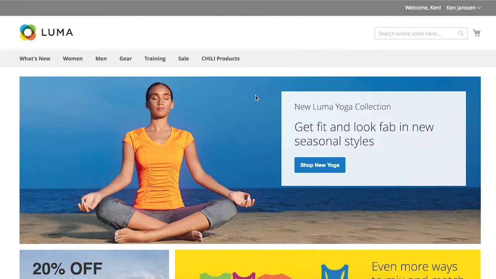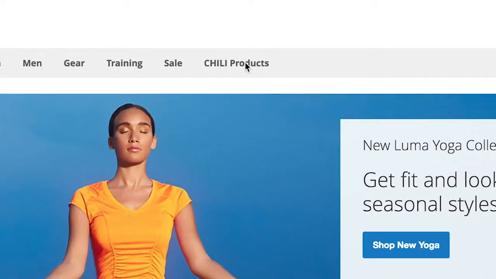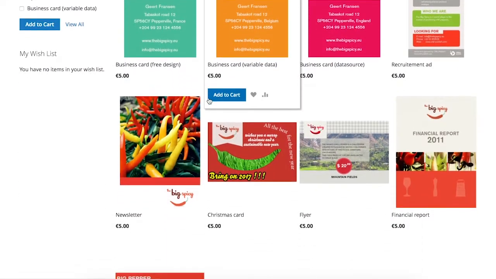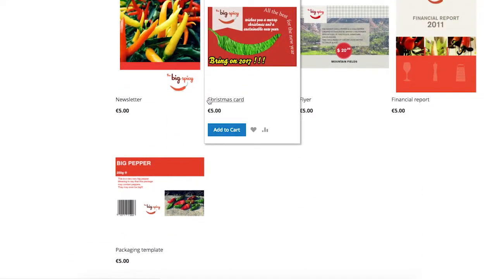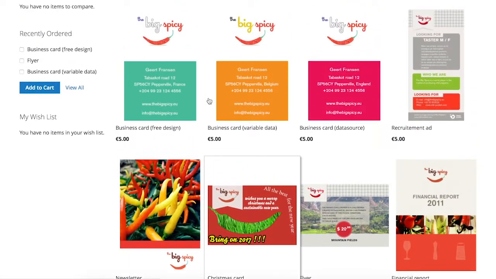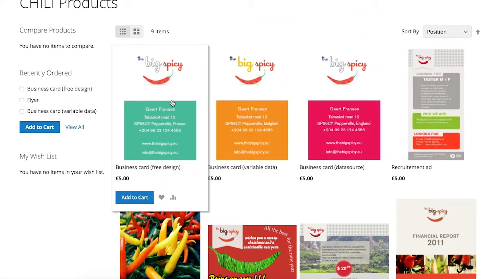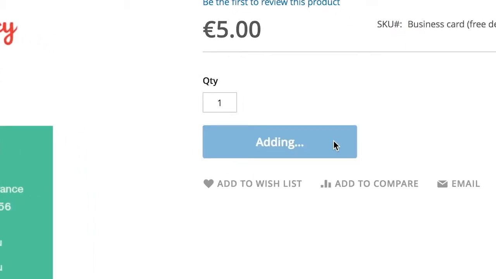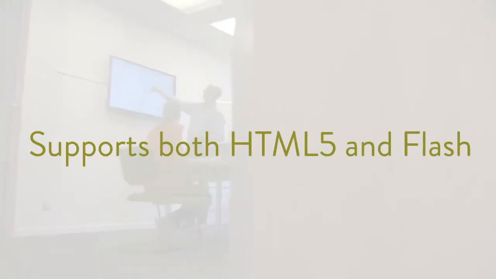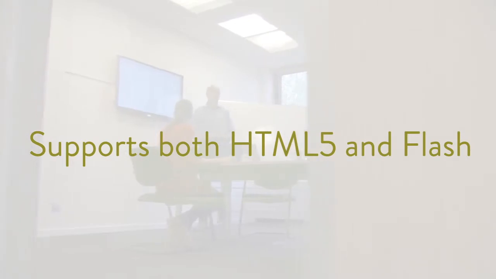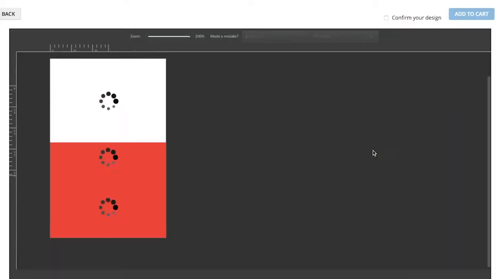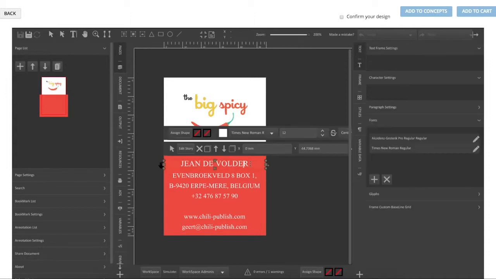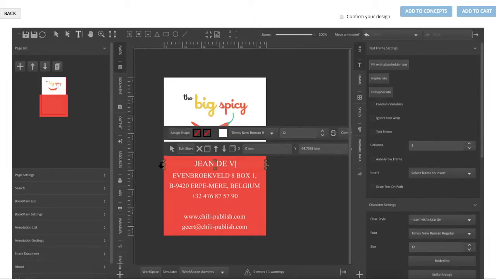Here you can see a standard Magento 2 web shop. We've created a few Chili products to show you what functionalities the Chili connector contains. For example, let's click on this business card product and add it to our shopping cart. As you can see, the Chili product is loaded in the Chili editor using Flash or HTML5. The product can be customized using inline edit.